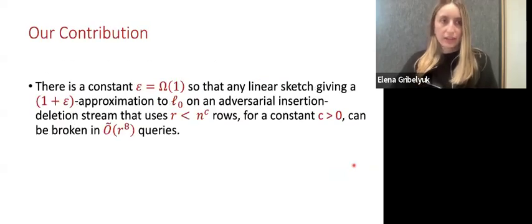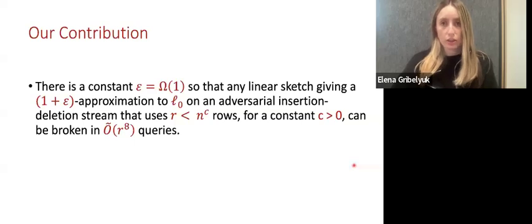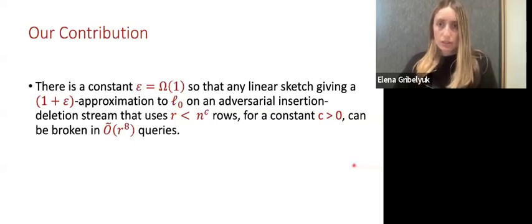Okay, so now we're ready to state our main contribution. We show that there is a constant epsilon, so that any linear sketch which uses r less than n to the c rows and gives a 1 plus epsilon approximation to the L0 on an adversarial insertion deletion stream can be broken using just r to the 8th queries. So actually, this is an exponential improvement over the previous known length of an attack against an L0 sketch.